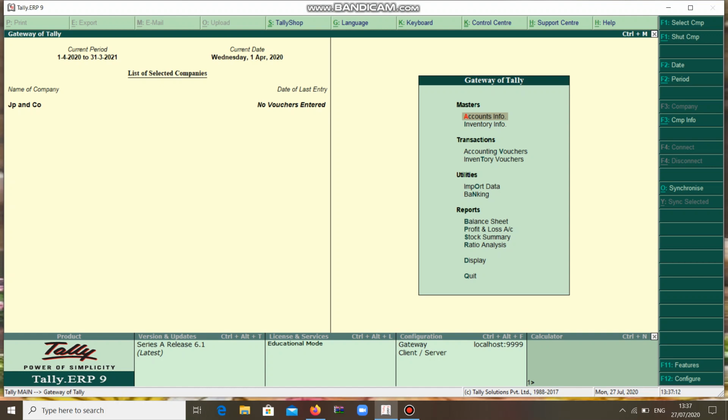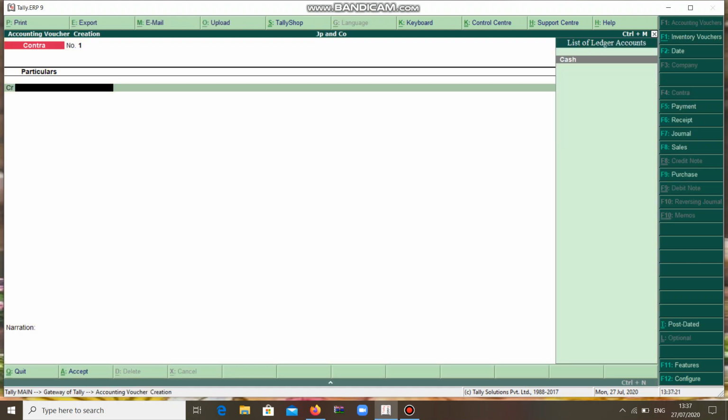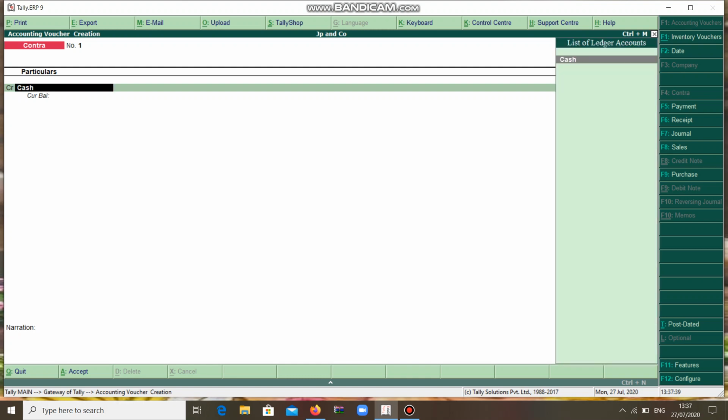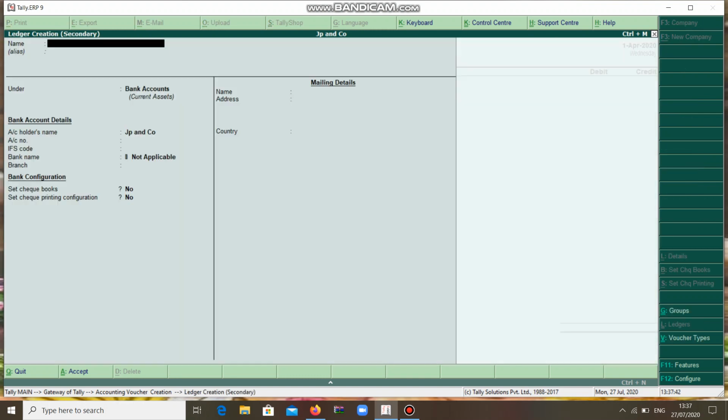First we have to create one company, JP company. First I go to the Gateway of Tally, then Accounting Vouchers, F4 for contra. Contra means two entries have to be recorded, double entries like debit and credit. Debit and credit should be there. First I am going to explain: you are having 2 bank accounts. Here there is no bank account, so I will create SBM under bank account.